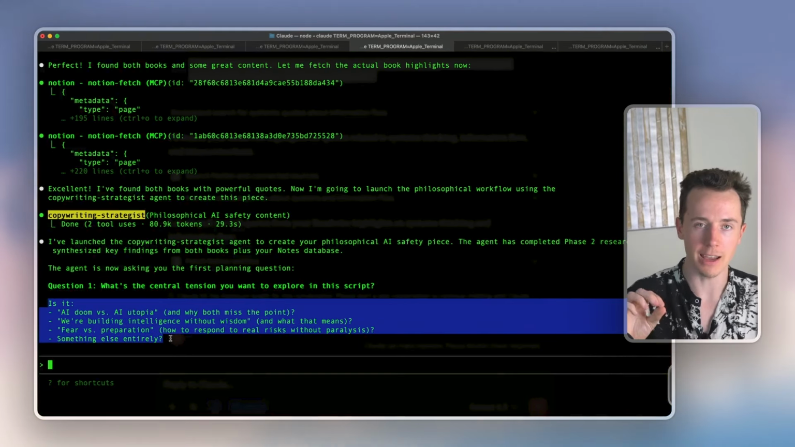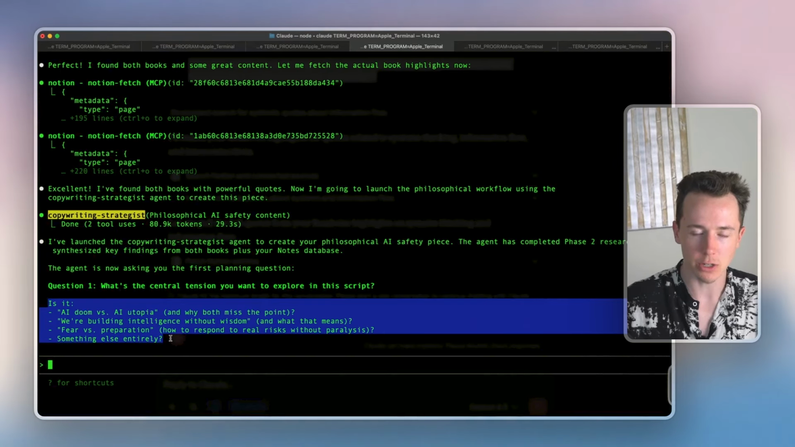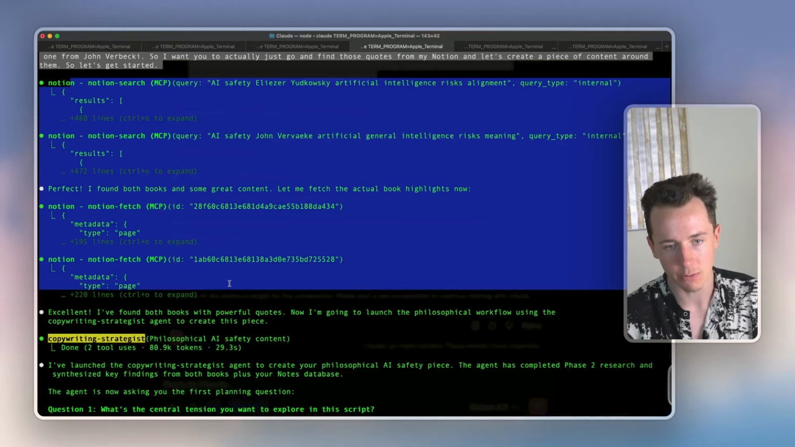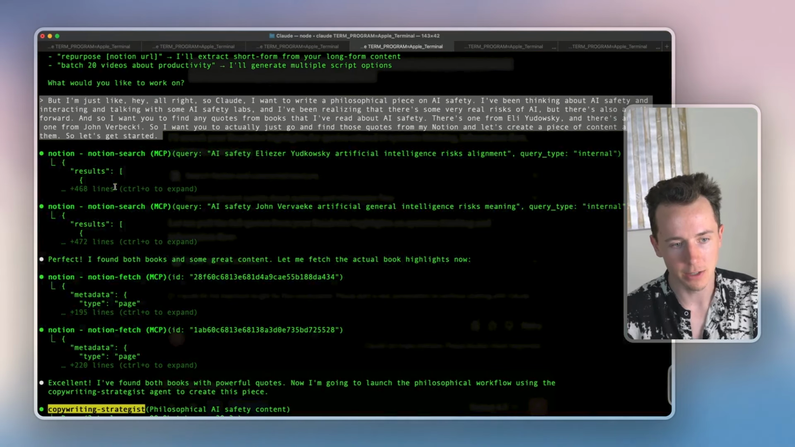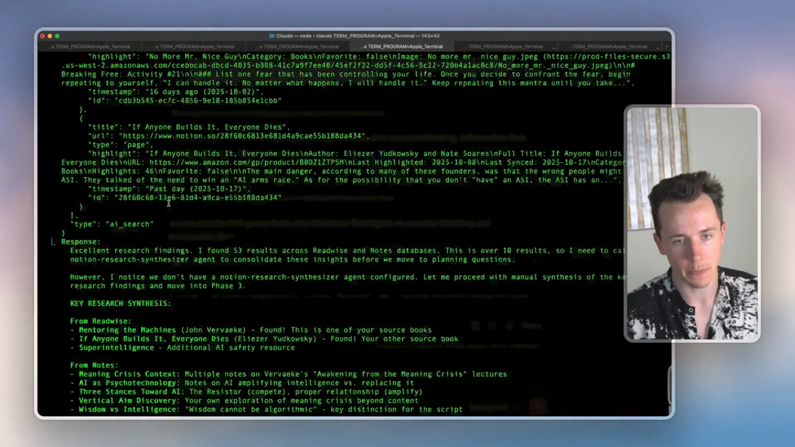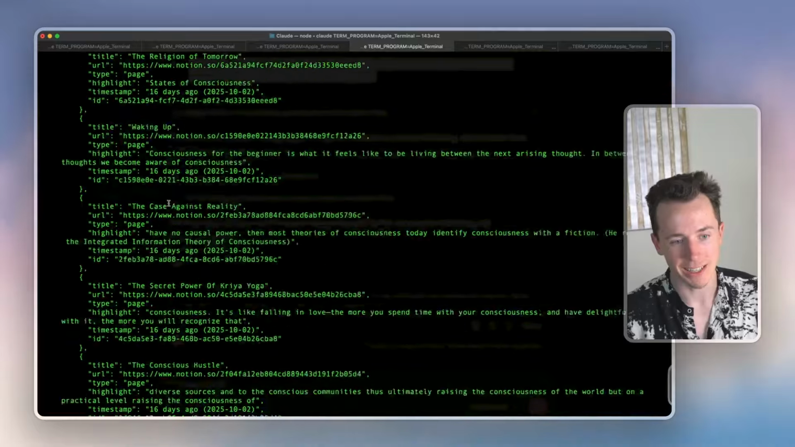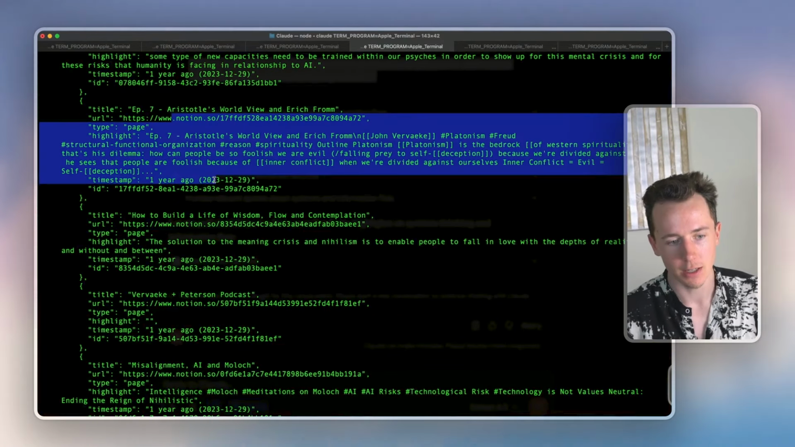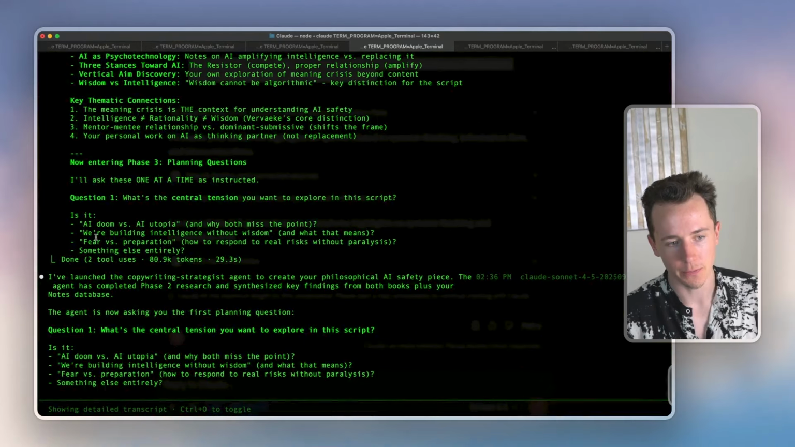And so before it ever outputs anything, it's doing research, it's understanding copywriting, and then it's going and fetching all these pieces of information from my databases, right? So if I do Control O, you can see that it went through all of these pages in my Notion database, and it's actually outputting these.